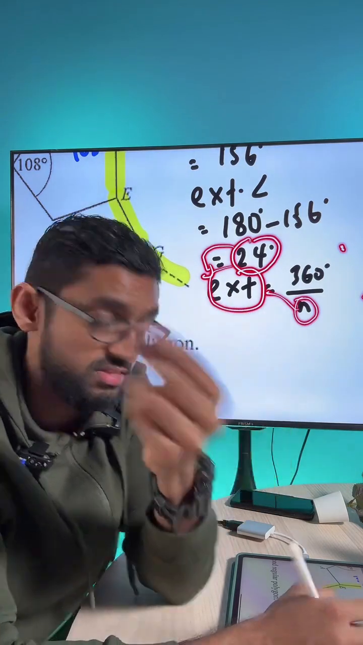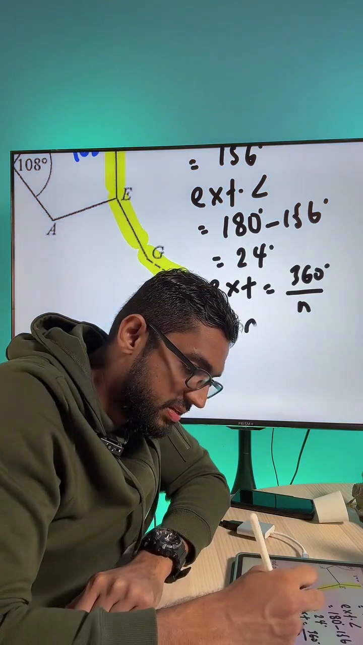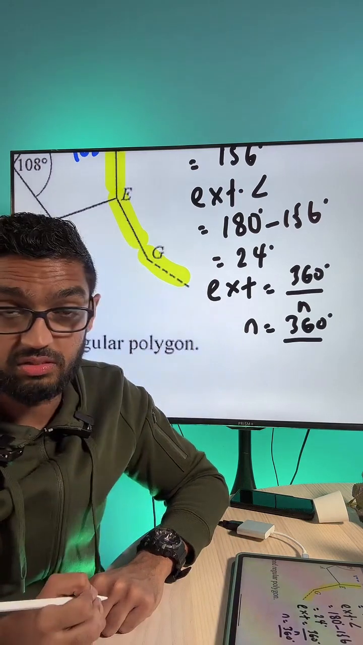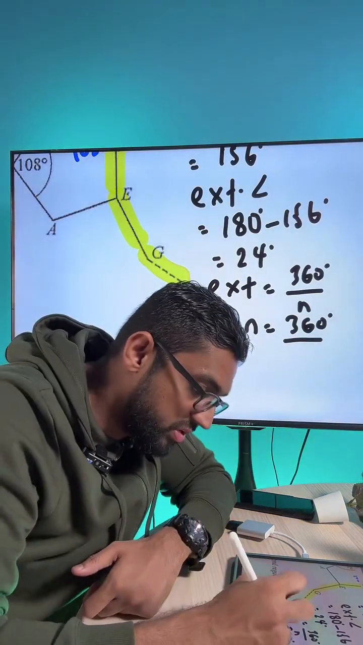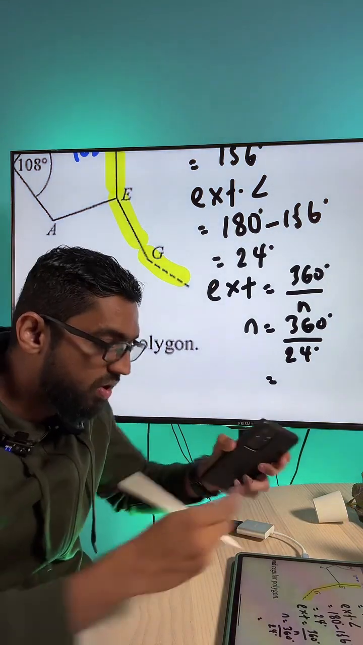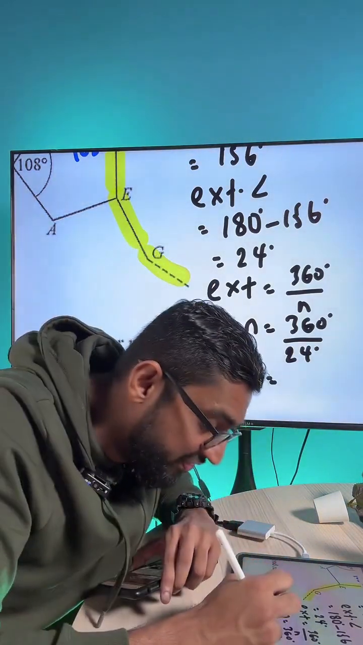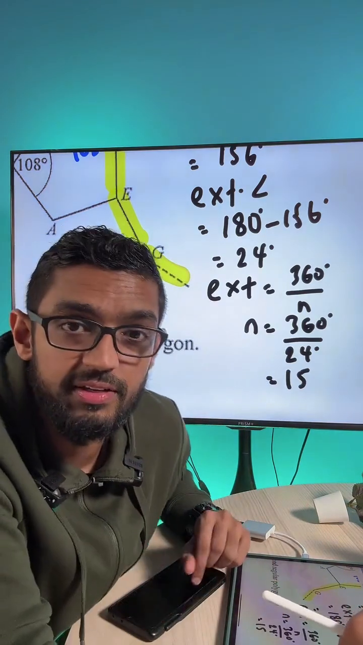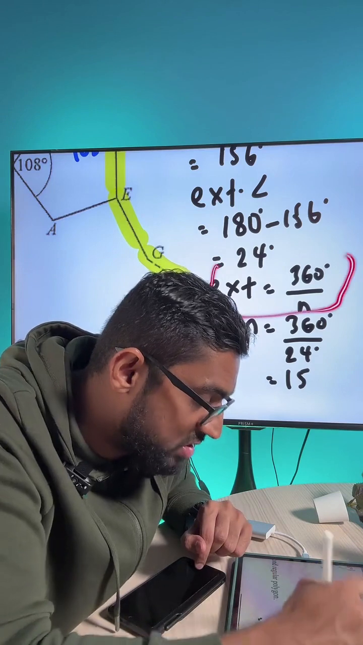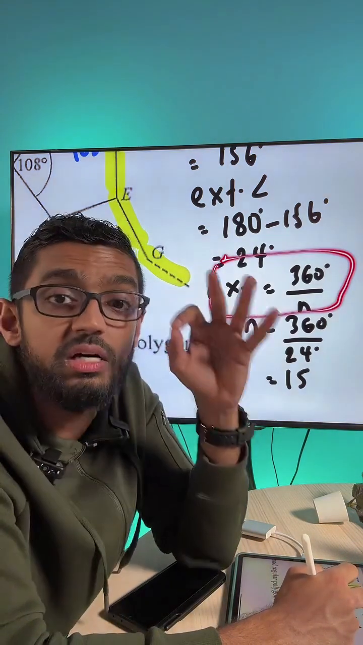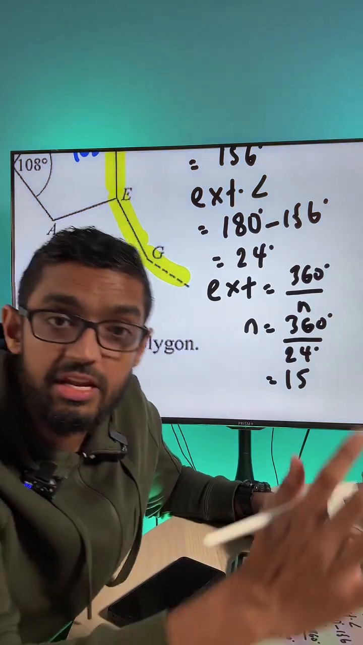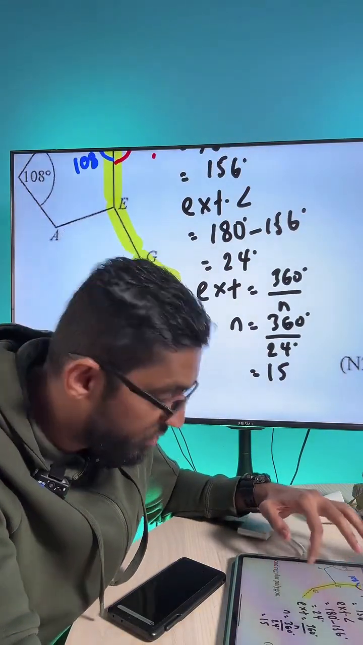So how to find n, the number of sides? n is equal to 360 divided by the exterior angle. What is the exterior angle? 24 degrees. So 360 divided by 24, and my friends, you're going to get a 15-sided polygon. So take note, the exterior angle is always 360 divided by n for a regular polygon. Now, this is done for this particular question. Friends, let us move on to the next question.